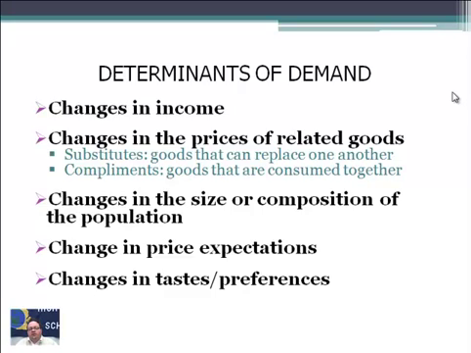So there are two things here. When we look at related goods, these are goods that people associate with or can substitute with another good. So let's look at substitute first. A good that can replace one another.